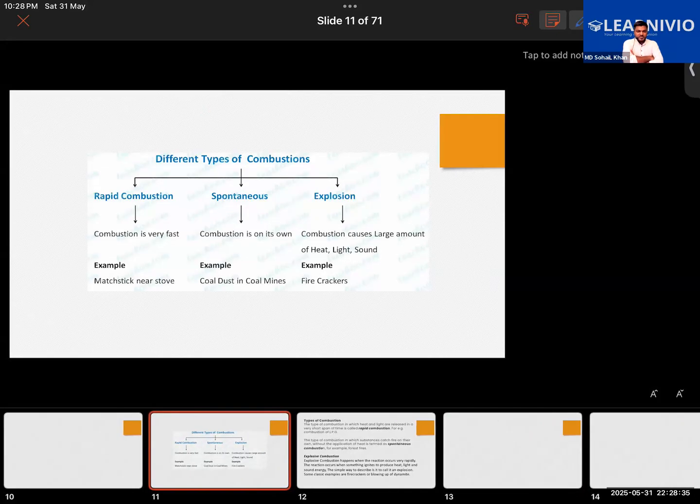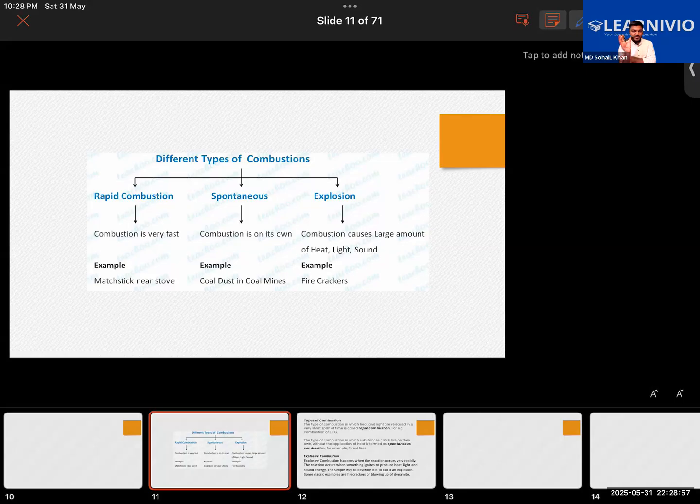Then there are examples of combustion which happen on their own. If you take white phosphorus and leave it in the room, it will catch fire on its own because its ignition temperature is very low, at room temperature particularly. We'll be learning about spontaneous combustion.